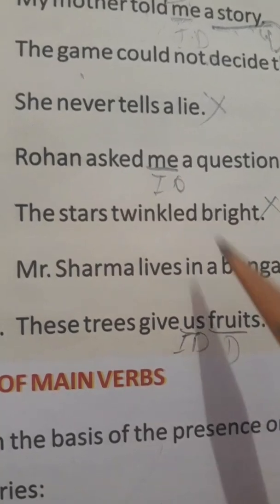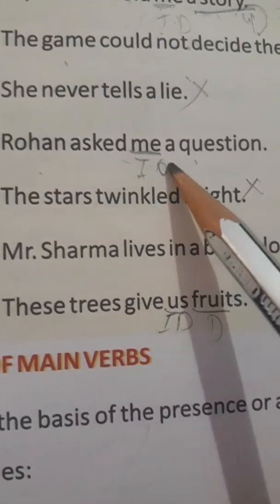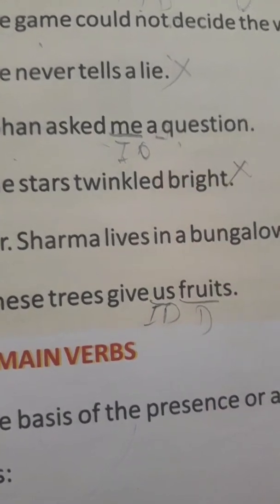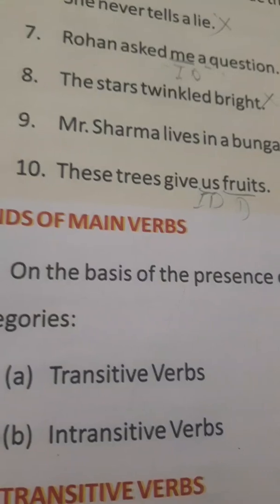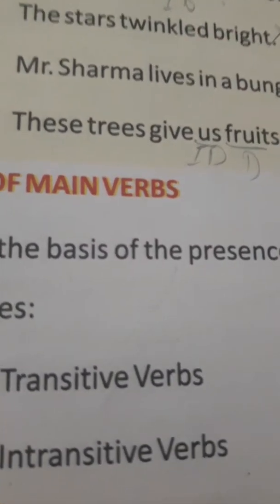Next one. Rohan asked me a question. What did Rohan ask? Rohan asked a question. So question, this is your direct object. Rohan asked me a question. Here me, this is your indirect object.